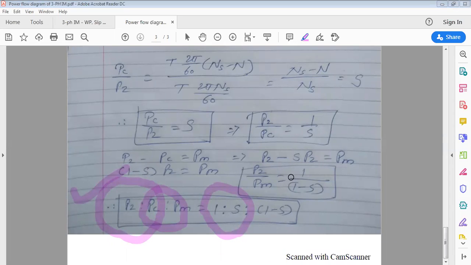So today what we have seen: the torque slip characteristics of the three-phase induction motor, the effect of rotor resistance on the torque produced by the motor, and next the power flow diagram and this derivation. Based on this, we'll see the numericals in the next lecture.